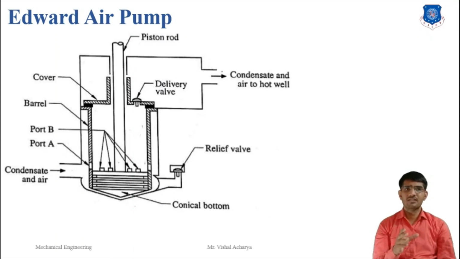The mixture of condensate and vacuum air enters at the top of the piston and the mixture is compressed, and its pressure will be slightly above atmospheric pressure when the piston starts to move in the upward direction. At that position the delivery valve is open, which allows the mixture to pass on to the top of the cover, and the release valve is placed in the base of the cylinder to release the pressure.